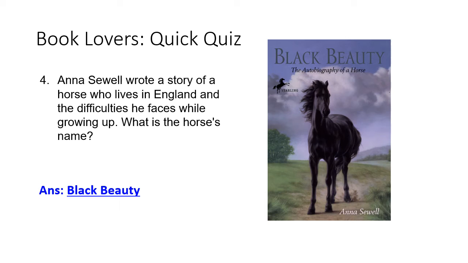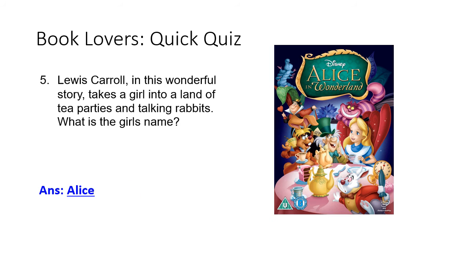What is the horse's name? The answer is Black Beauty. And the last one, Lewis Carroll, in this wonderful story, takes a girl into a land of tea parties and talking rabbits. What is the girl's name? It's none other than Alice from the story Alice in Wonderland. So the answer will be Alice.